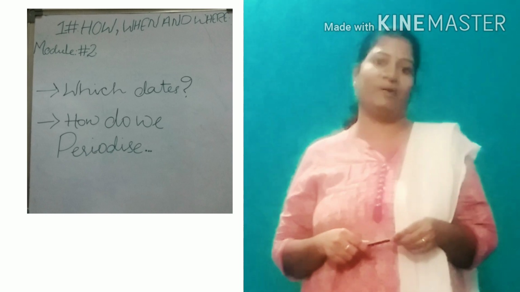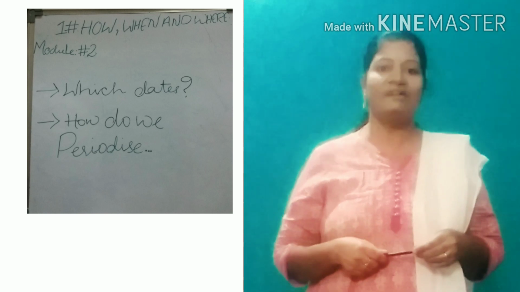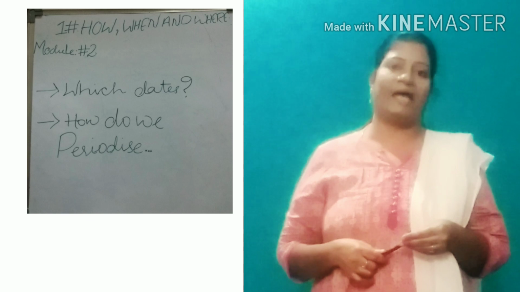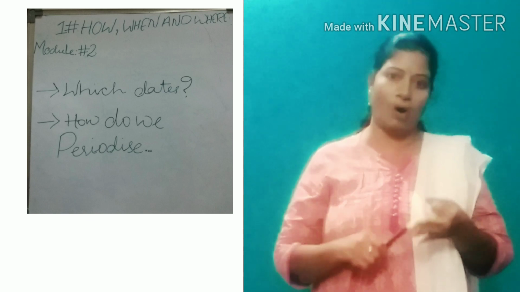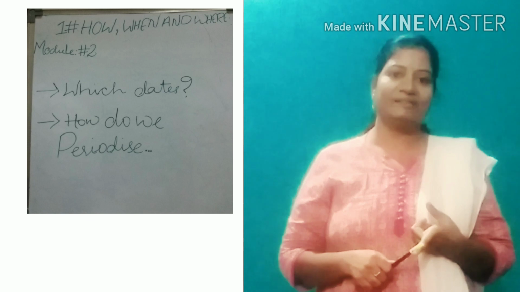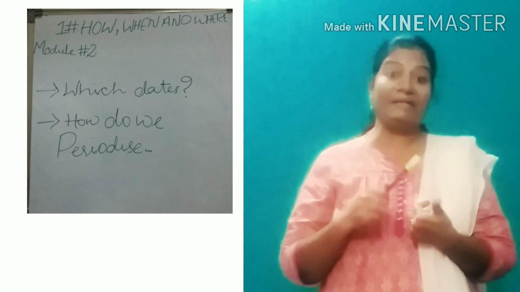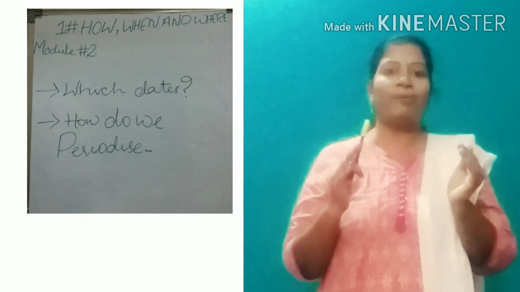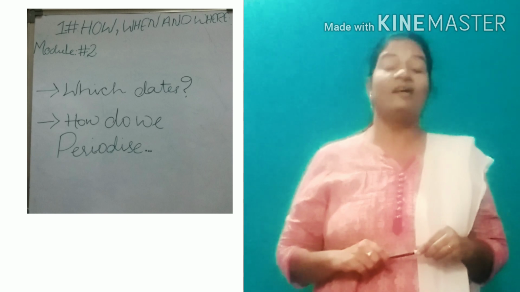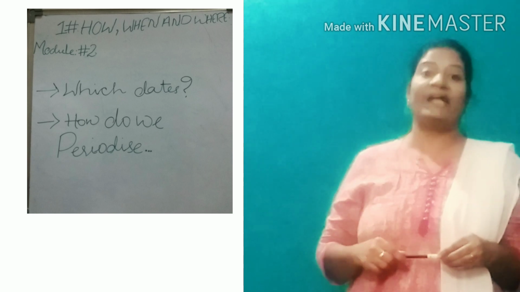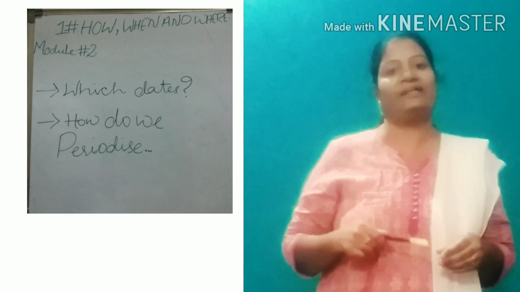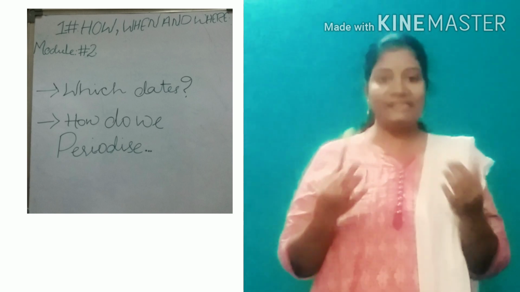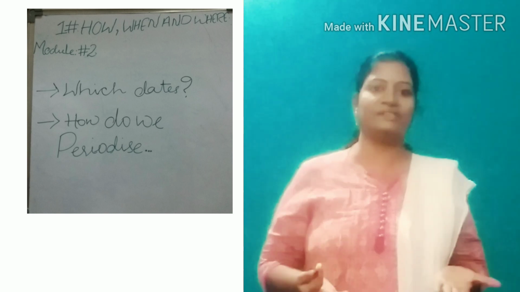I said what dates are important. If you take the example of a common man, the incidents in his life are his birthday, his marriage, his job, his education, his new company start. These many things we can tell as important incidents in his life. But when we come to the ruling, the administration of a state or a country, we can say these are the governor generals who worked.